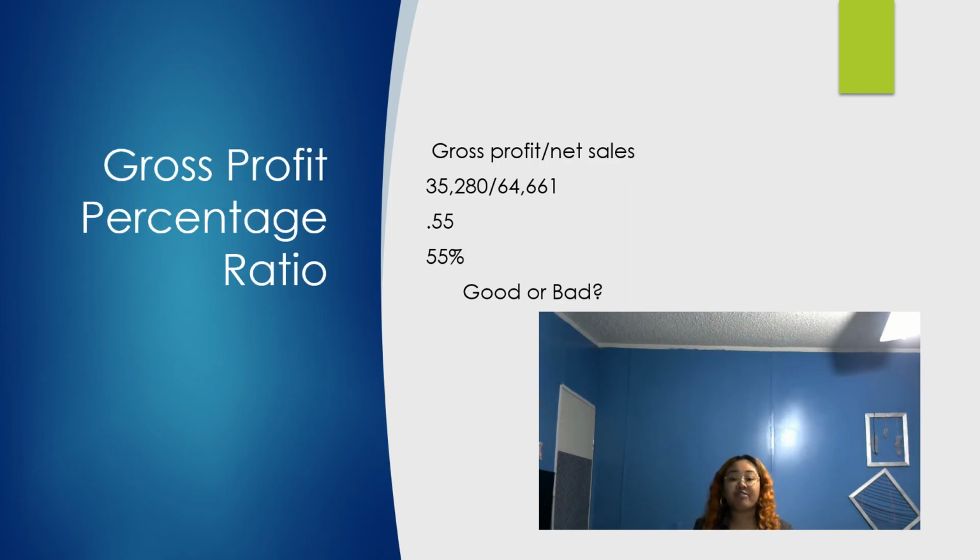The gross profit percentage ratio for PepsiCo is 55%. This figure shows the margin earned after applying production costs. Some may think just because the gross profit percentage is over 50%, it's considered good. This depends on what the company's expectations were for that year and what the percentage was for previous years.